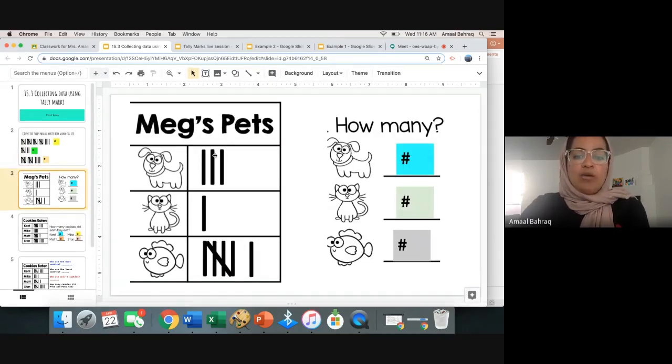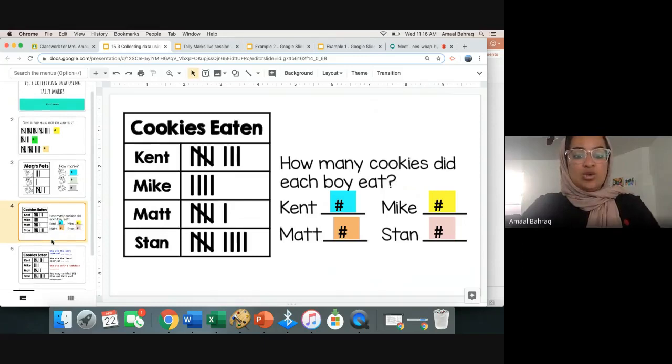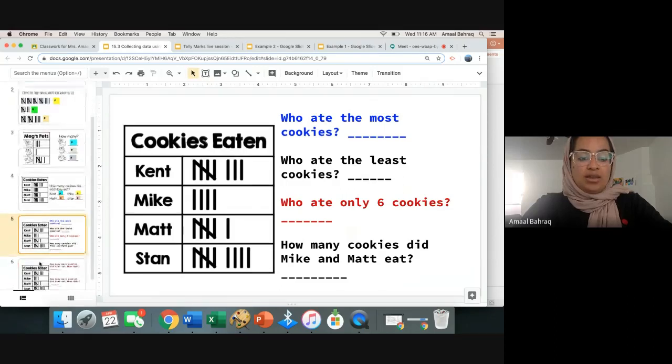I want you to count and write down how many she has, all right? Here, we're going to talk about cookies eaten. There's a group of boys and their friends, and they ate a whole bunch of cookies. But we want to know who ate the most, who ate the least. So in order to answer those questions, you need to know how many each one had, and then you will be answering questions on it, okay?